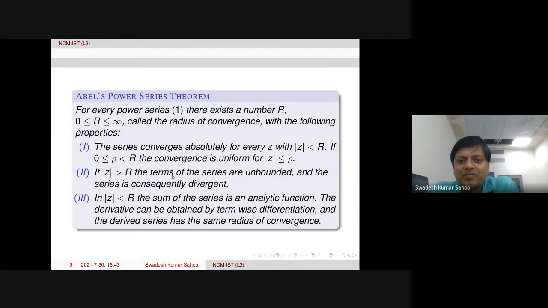Sometimes it may be convergent for some points, and at other points it is divergent, something like that. It may happen, depending on the particular function or series.